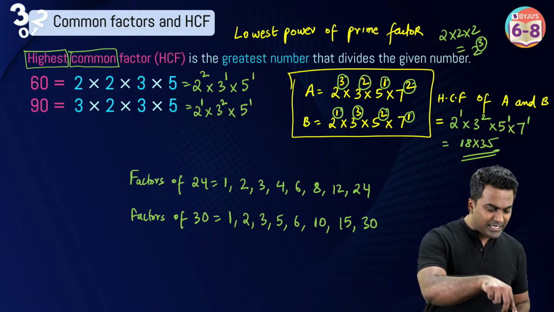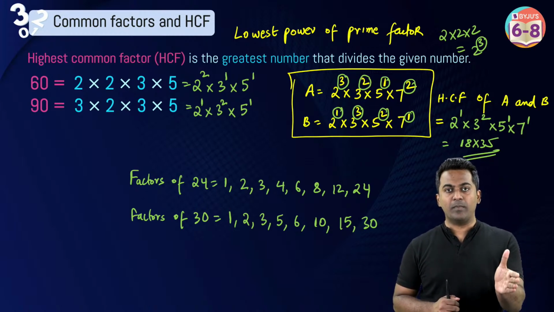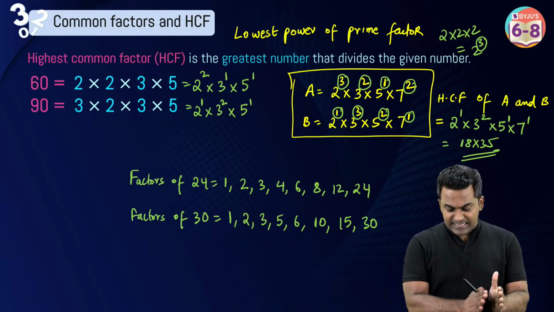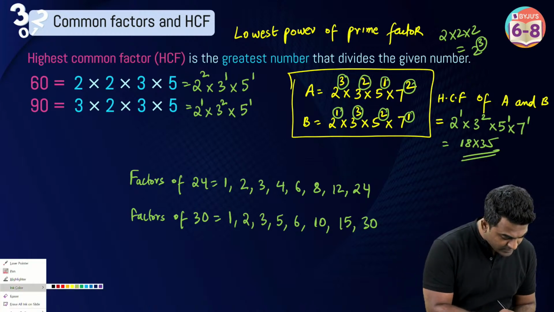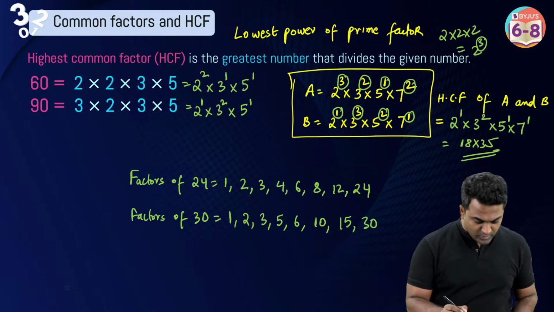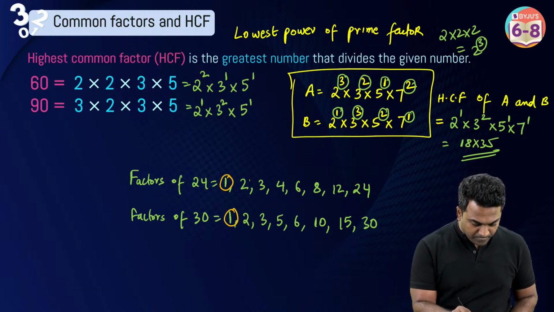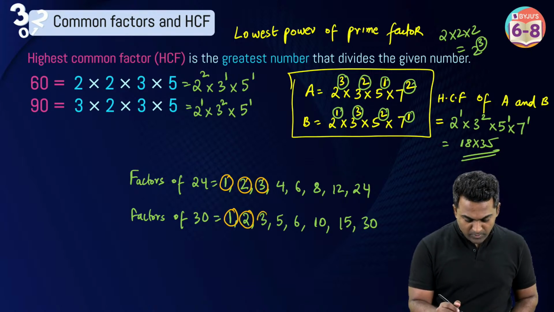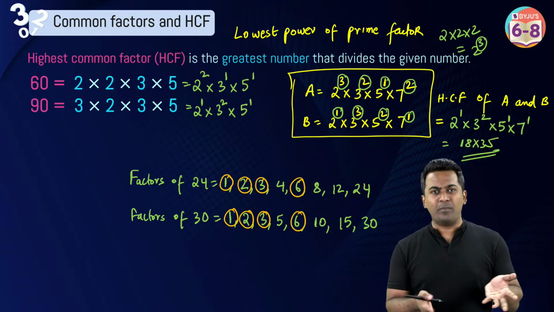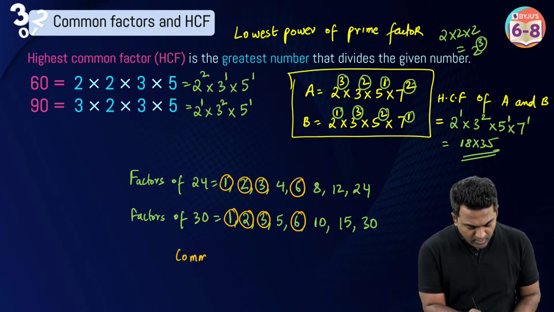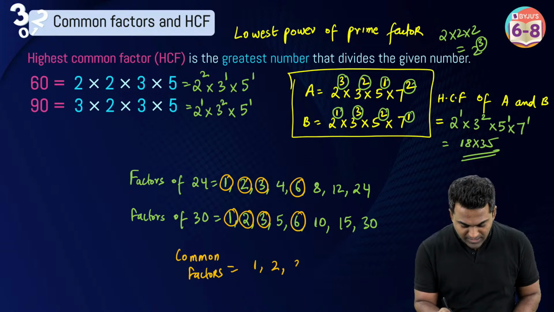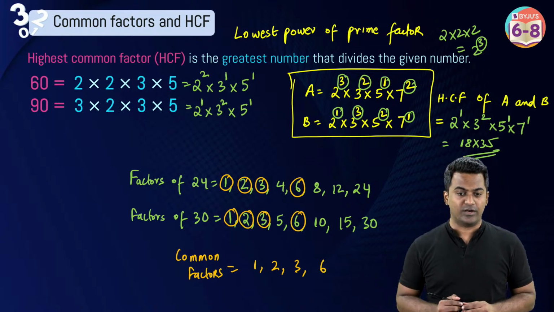Very good. Now, let's focus on the word highest common factor. These are all factors, right? First, tell me what are common factors. I'm going to circle the common factors now. 1 is common, 2 is common, 3 is common. What else is common? 6 is common. Apart from these, are there any common factors between them? The common factors are 1, 2, 3, 6. These are common factors of 24 and 30, right?